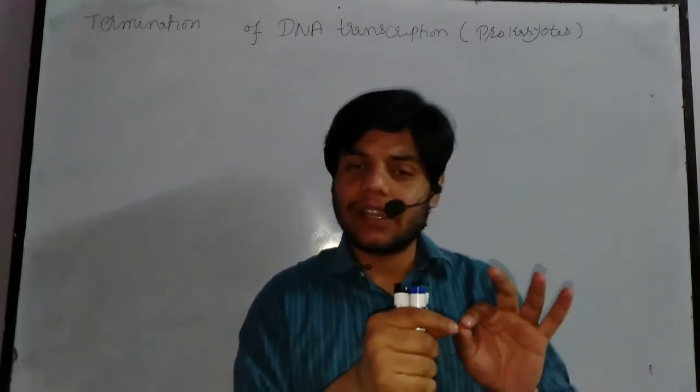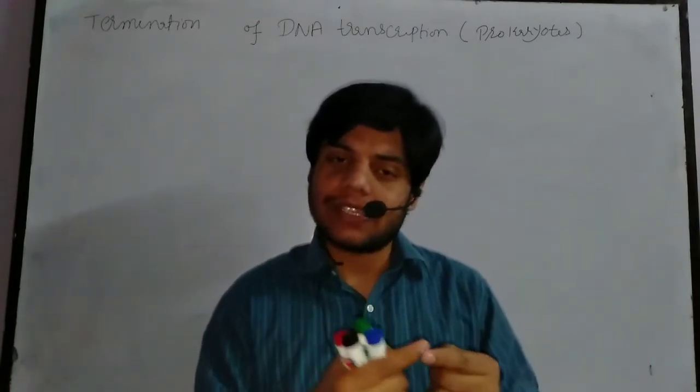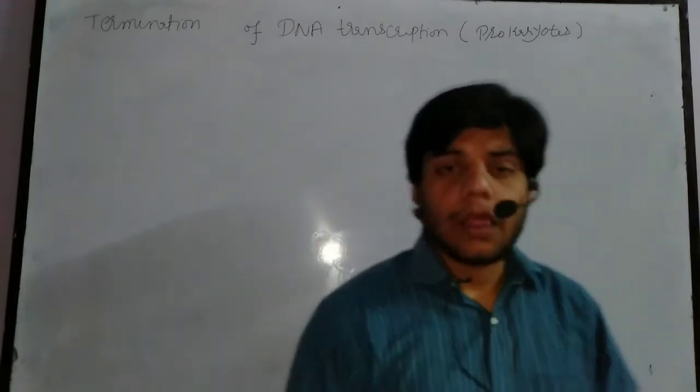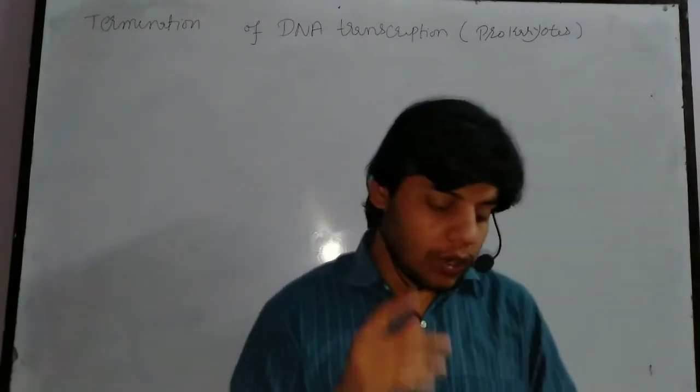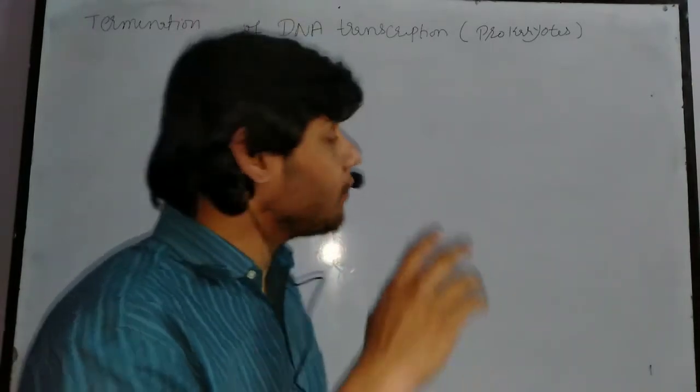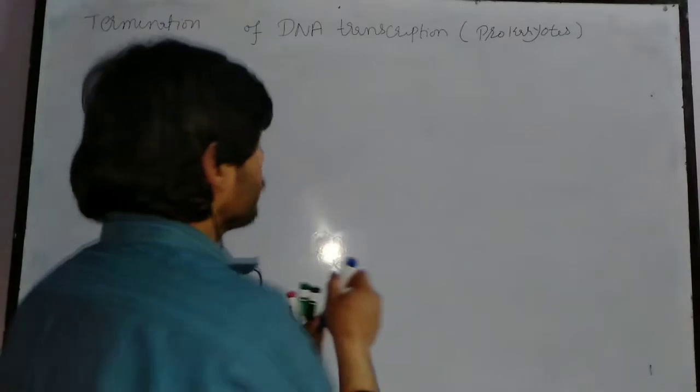It means that at that stage the RNA is completely synthesized and it will be dragged out from between the two strands of the DNA. Now how will the whole process go on? Remember, in the case of prokaryotes, or in the case of E. coli cell, we have two types of termination. So let me write.